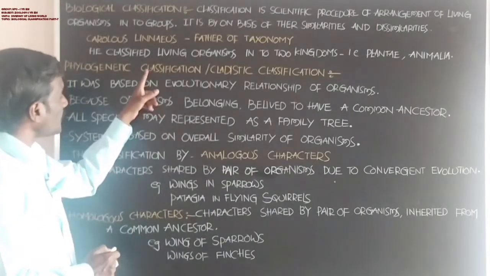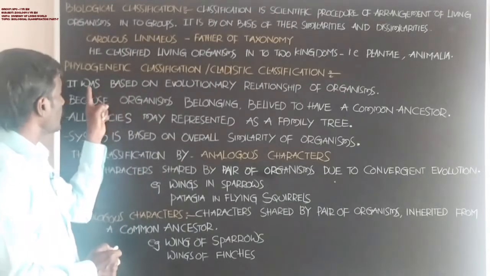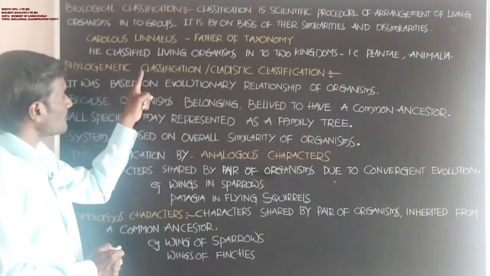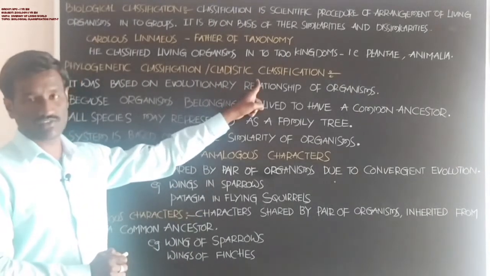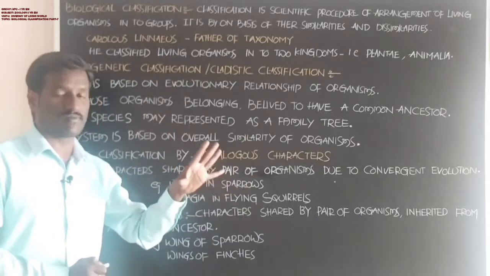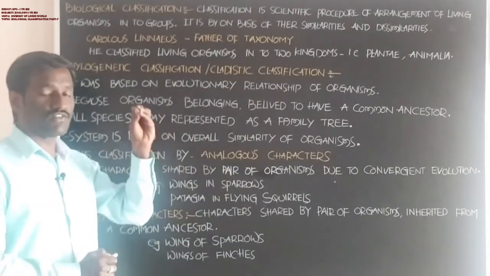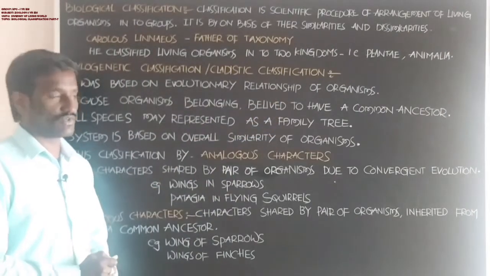In phylogenetic or cladistic classification, animals are classified on the basis of the evolutionary relationship of organisms.